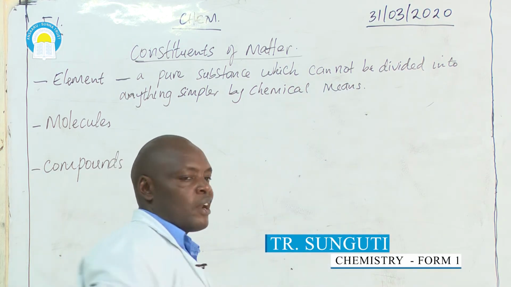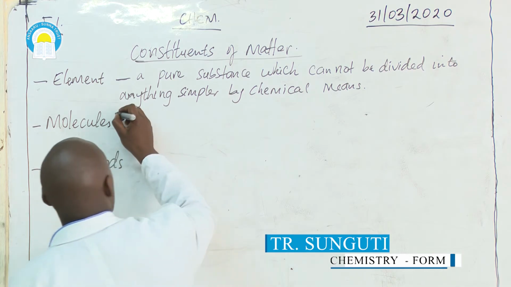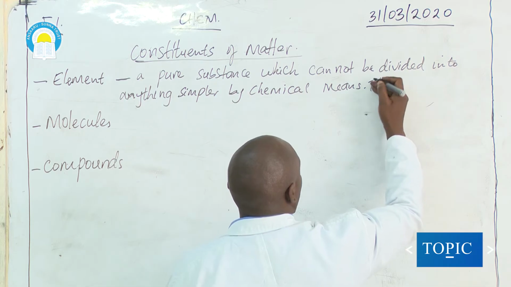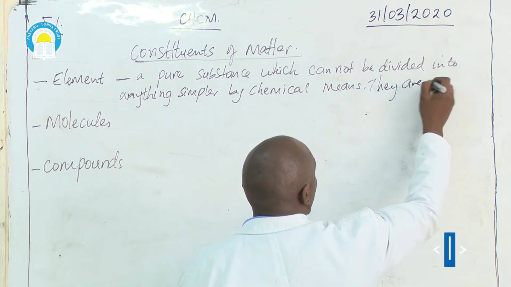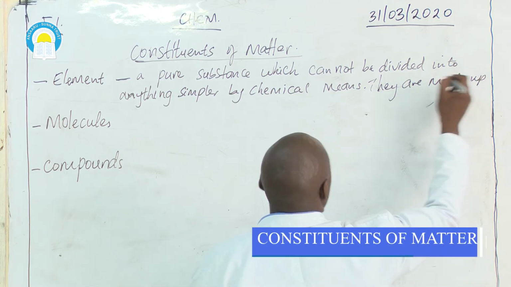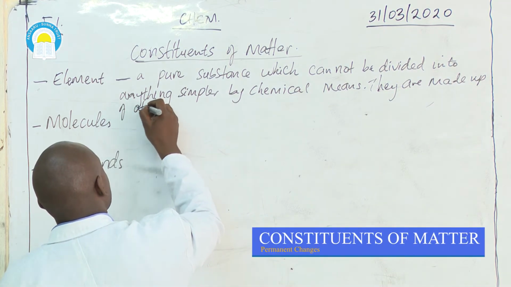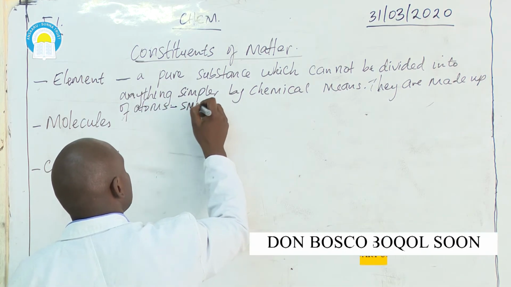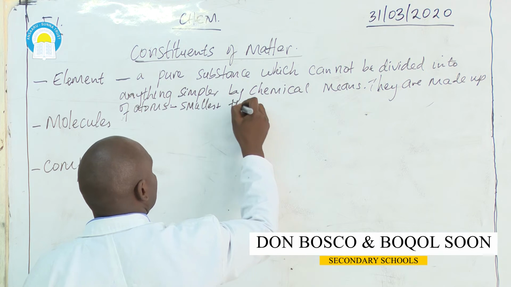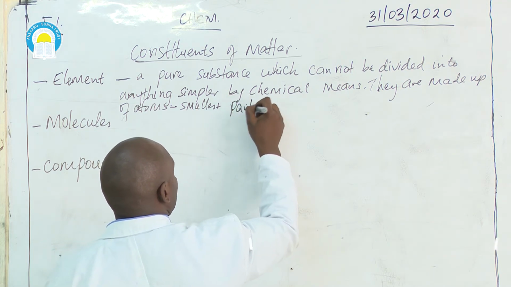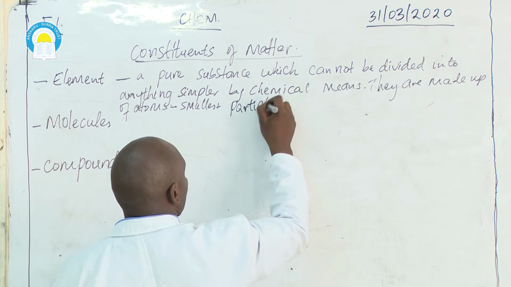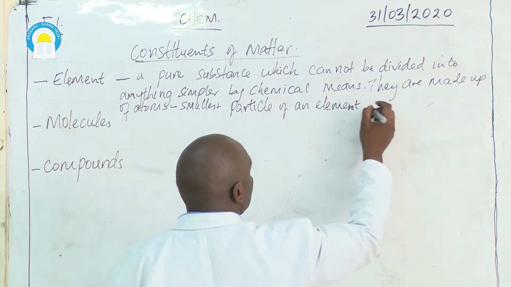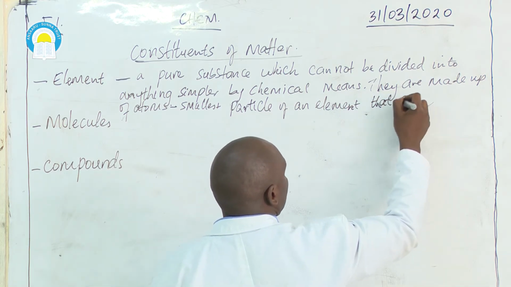Elements are usually made up of atoms. An atom is the smallest particle of an element that can take part in a chemical reaction.